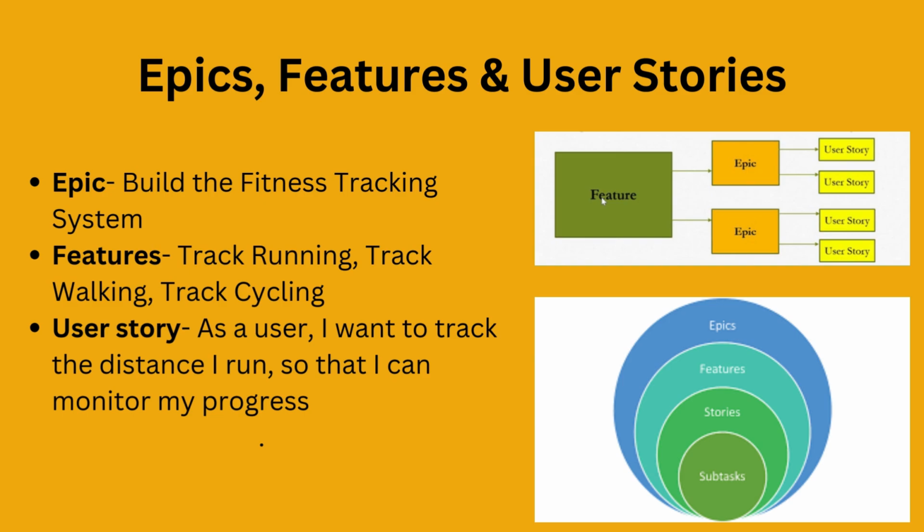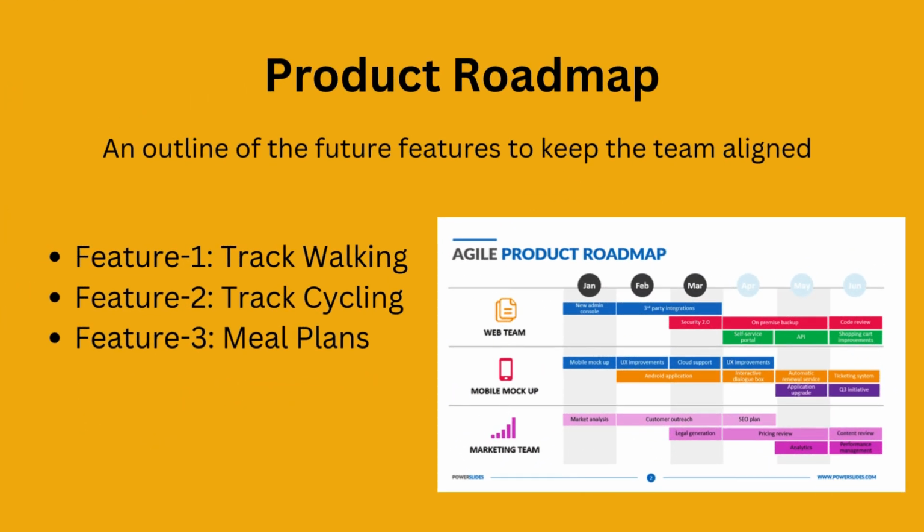For example, the user story for the running feature could be: as a user, I want to track the distance I run so that I can monitor my progress. Breaking your work down this way helps you to manage development more effectively and ensure the team knows exactly what needs to be built. Next up is the product roadmap.